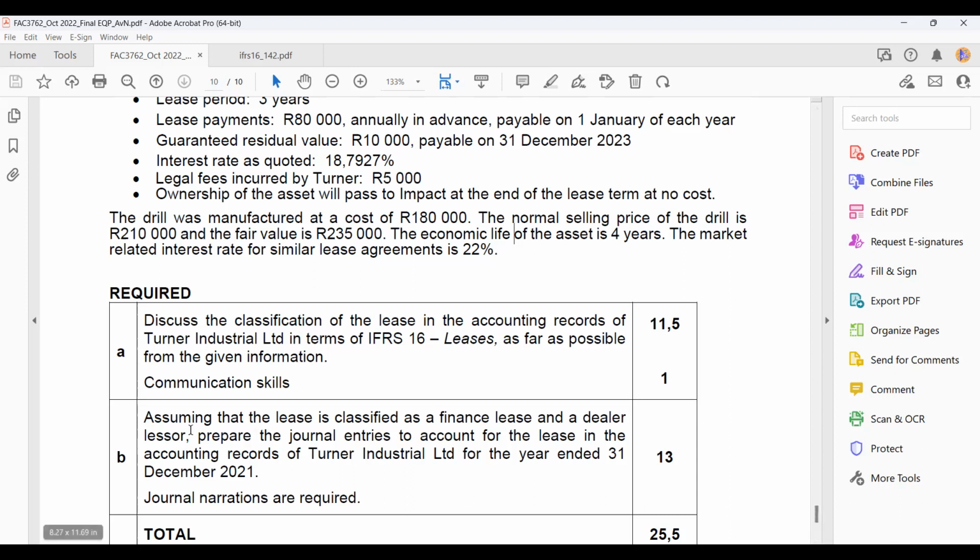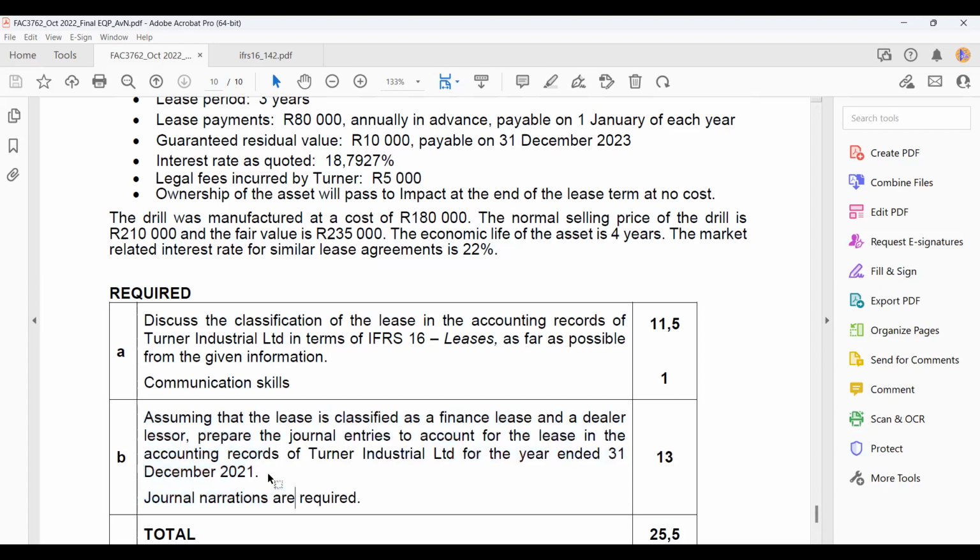Then we have part B. Assuming that the lease is classified as a finance lease and Turner is a dealer lessor, prepare the journal entries to account for the lease in the accounting records of Turner Industrial for the year ended 31 December 2021. Okay, so I'll take you through the thinking regarding this.